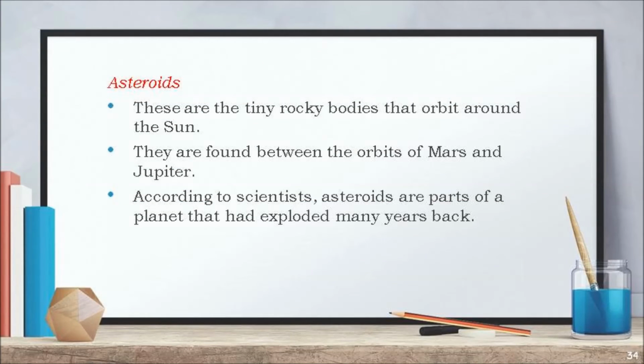Asteroids are the tiny rocky bodies that orbit around the Sun. They are found between the orbits of Mars and Jupiter. According to scientists, asteroids are parts of a planet that had exploded many years ago.